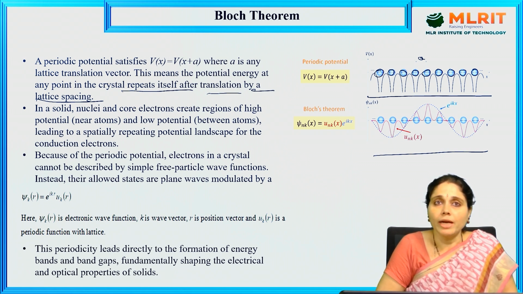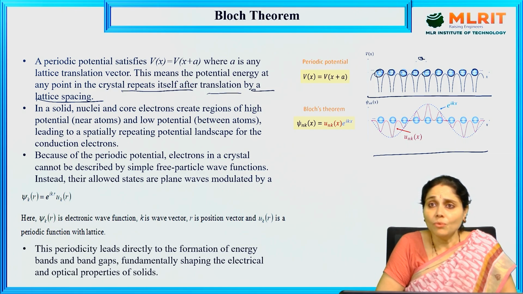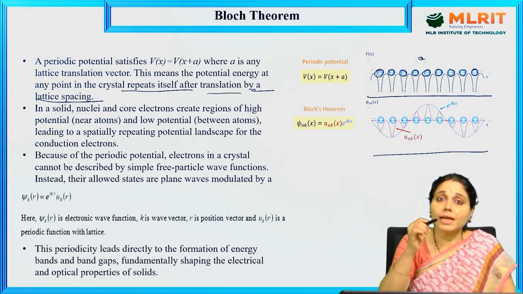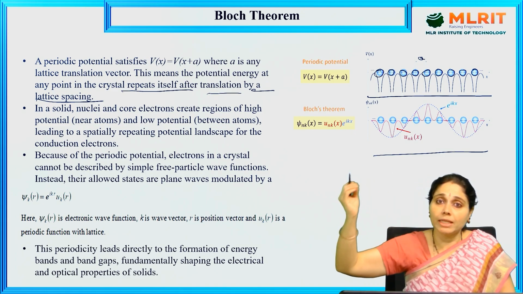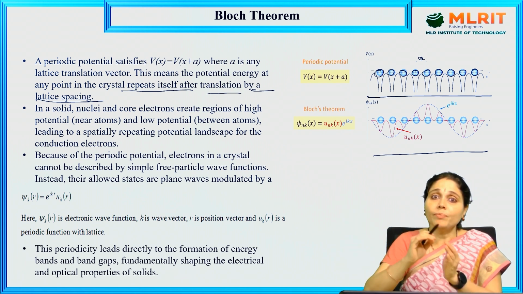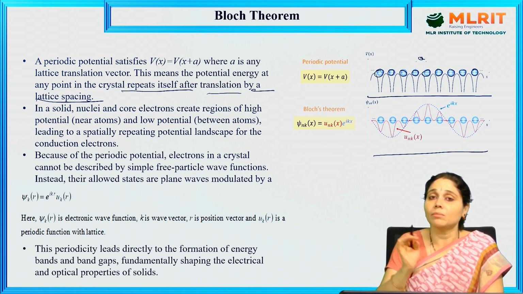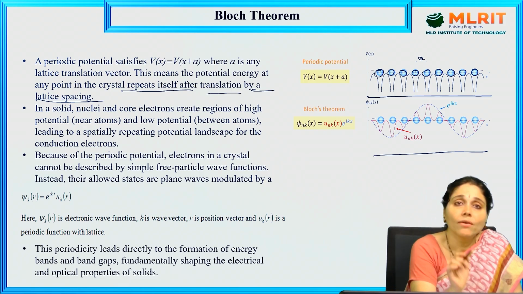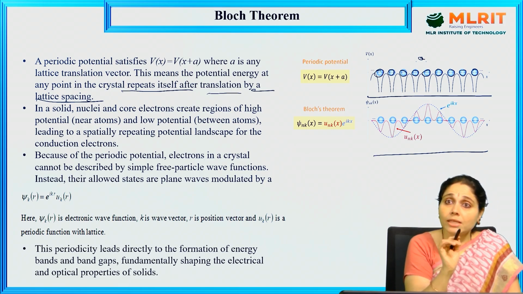So in a solid, nuclei and core electrons create regions of high potential and lower potential between atoms, leading to a spatially repeating potential landscape for the conduction electrons. So what happens here? We are talking about atoms as well as electrons. When an atom moves, that means the electron itself moves from one place to another, creating the movement of the atom.